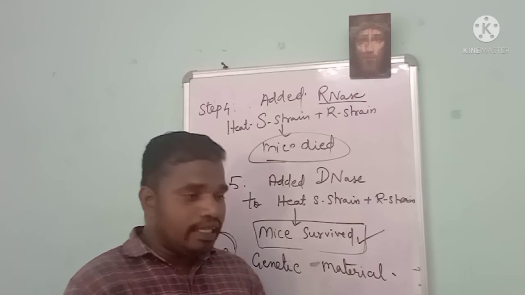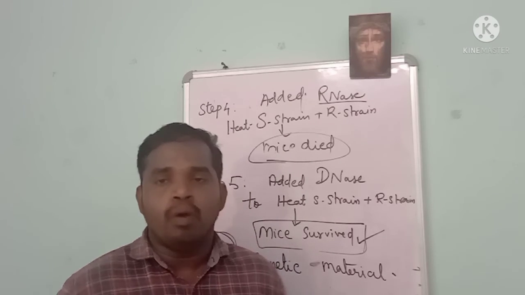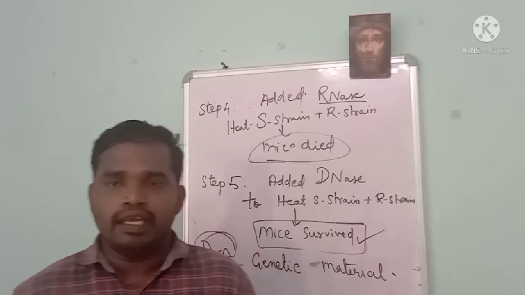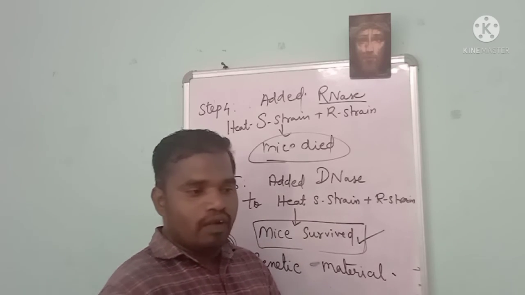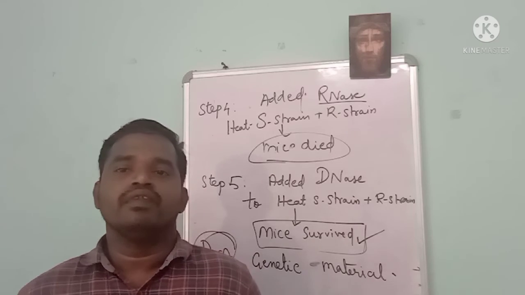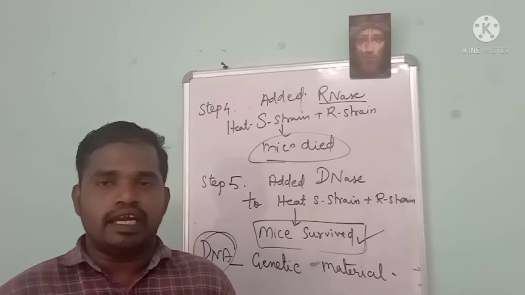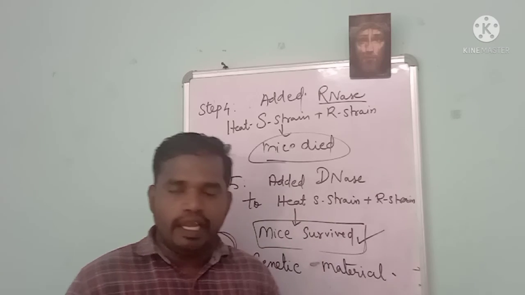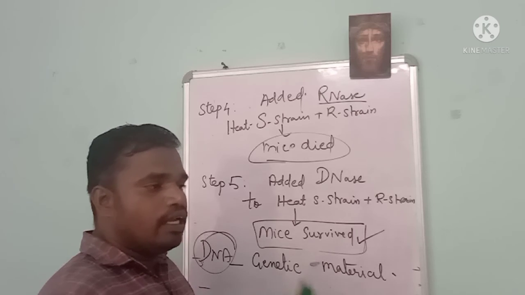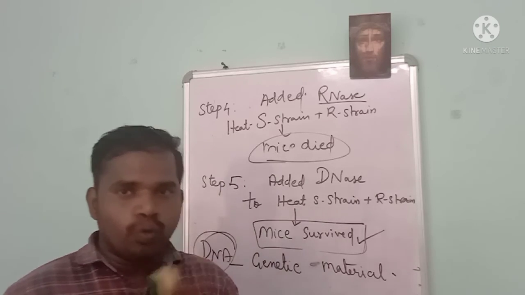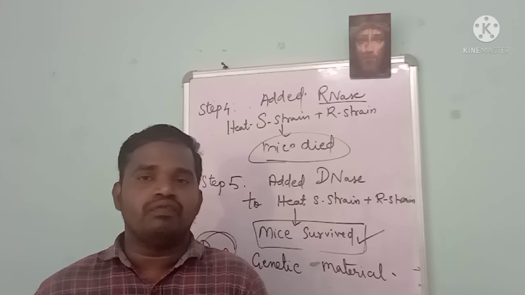So when this conclusion is done and it is not completely accepted by most of the scientists, so thereby the Hershey-Chase method is another revolution in finding out that DNA is the genetic material. So in the Hershey-Chase method, he has taken the bacteriophage. Okay, the bacteriophage is cultured in isotopes. He has taken two isotope forms. One is phosphorus 32, another one is sulphur 35.